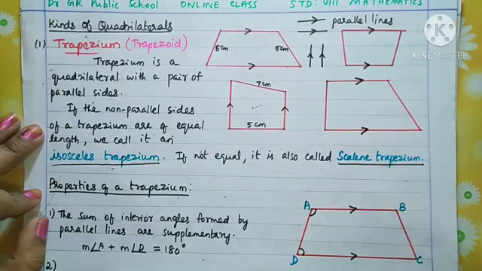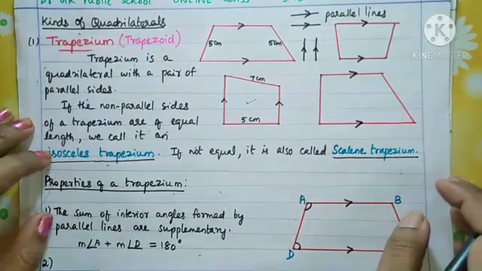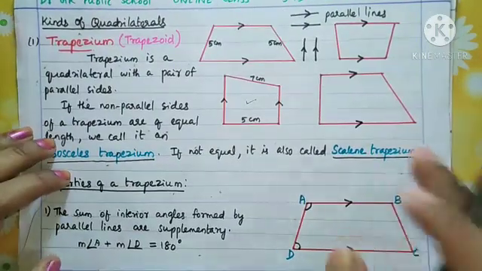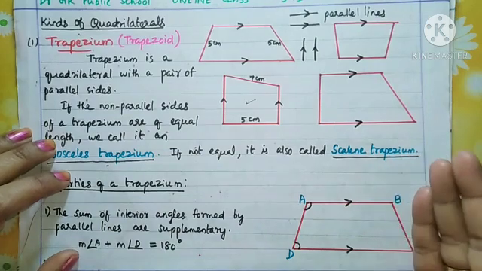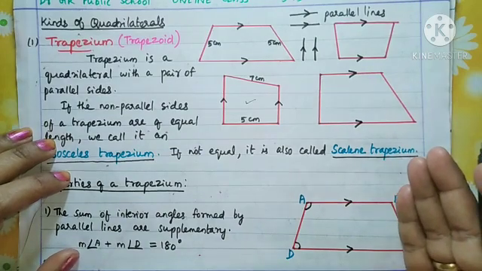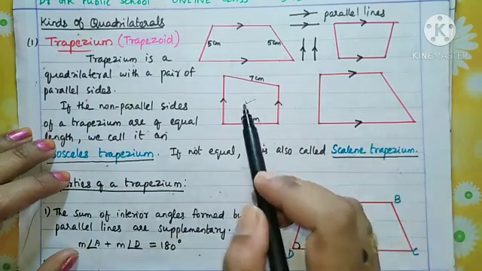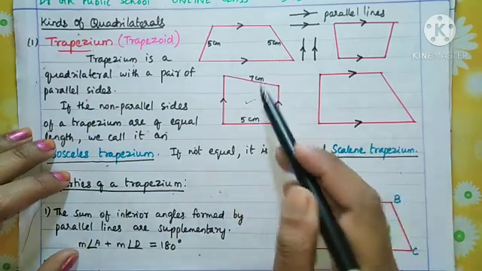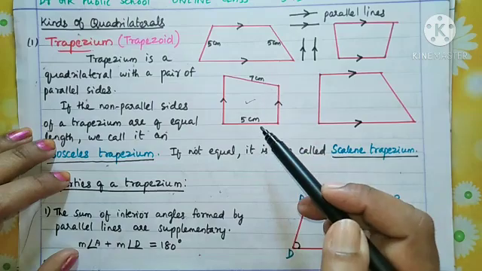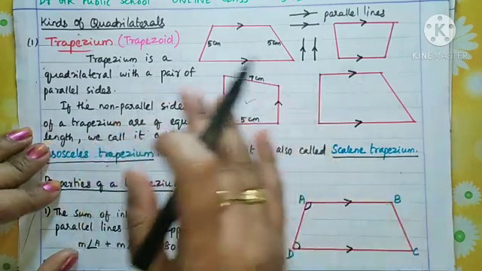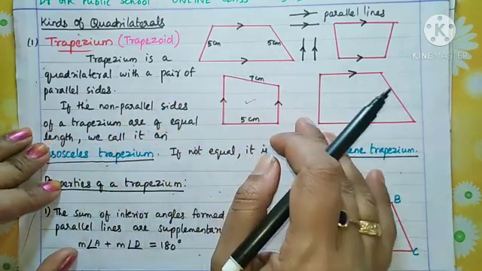You know a scalene triangle, no? In a scalene triangle, what will you tell? All the sides are unequal. They are of different length. That is a scalene triangle. Similarly, this name is mentioned because the non-parallel sides are of different length. Okay, so this is the definition and introduction about trapezium.